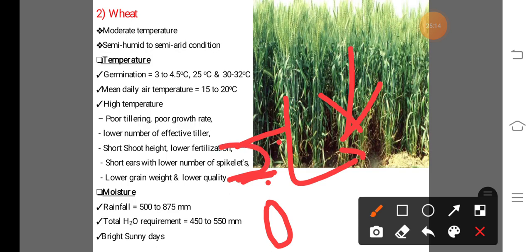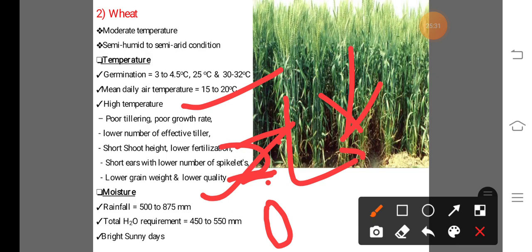Also, due to high temperature, the grain weight and the quality of wheat decrease.